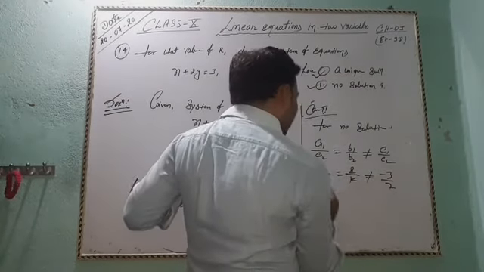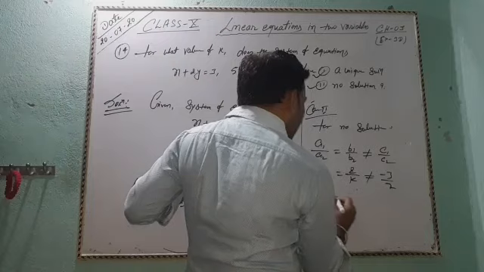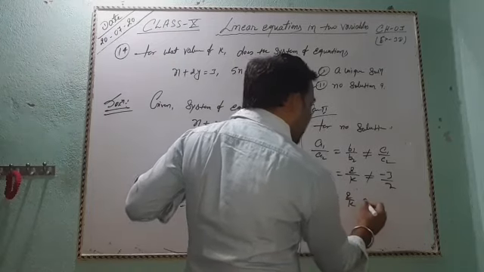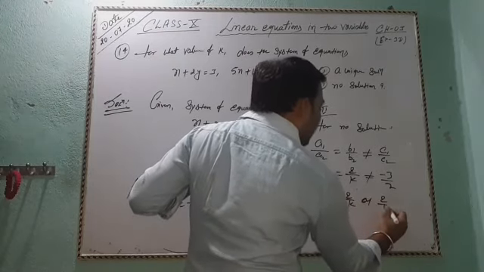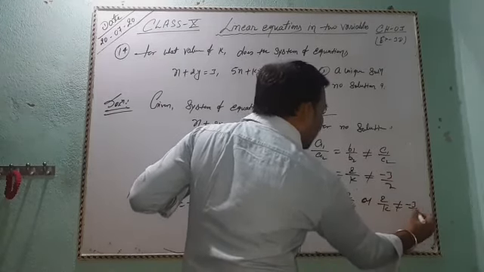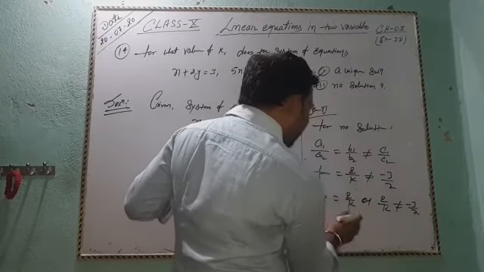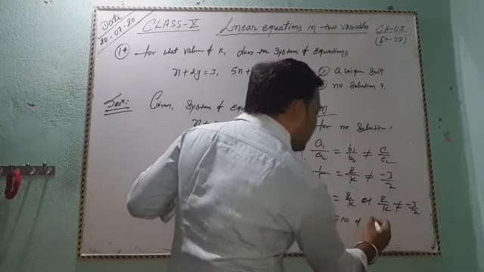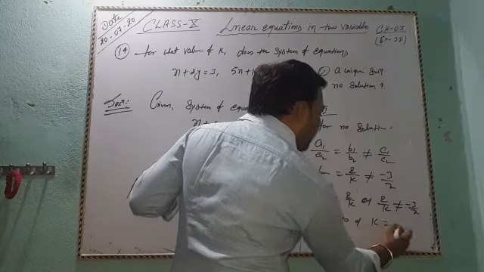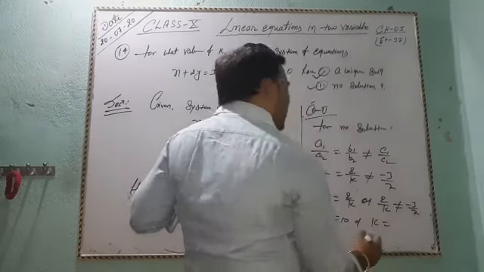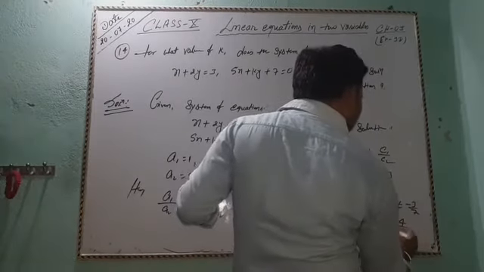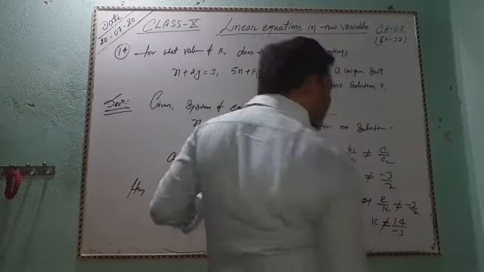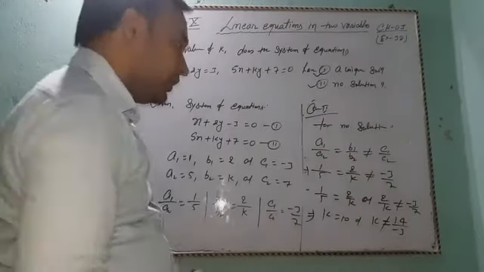So 1 by 5 equal to 2 by k and 2 by k not equal to minus 3 by 7. By cross multiplication, k equals 10 and k not equal to minus 14 by 3.